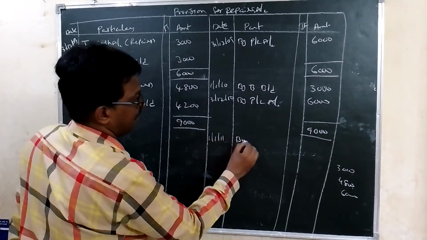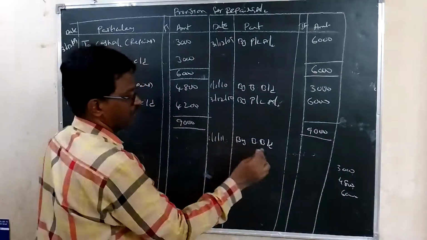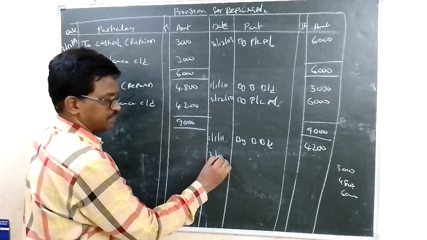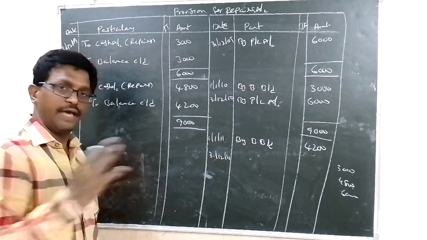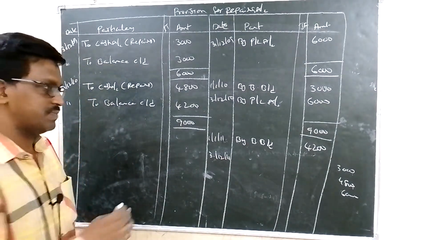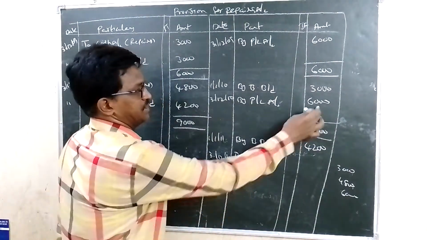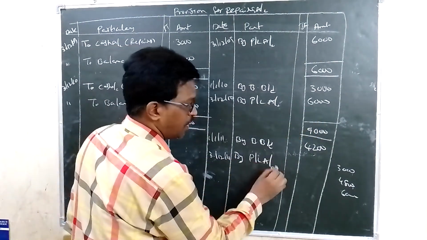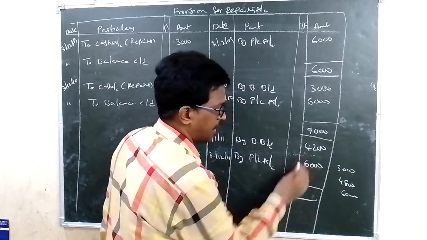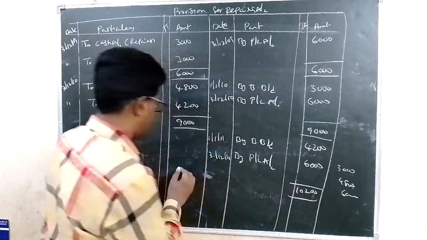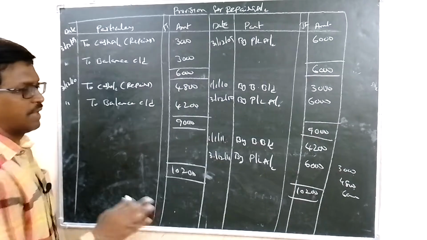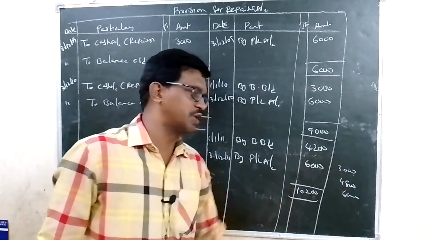1/1/2011 by balance brought down 4,200. 31st December 2011, and every year the amount will be transferred from P&L account to provision for repairs, by P&L 6,000 rupees. Total 10,200. The actual expenses in the third year is 6,000 rupees.